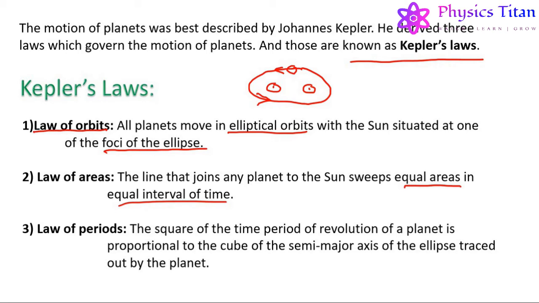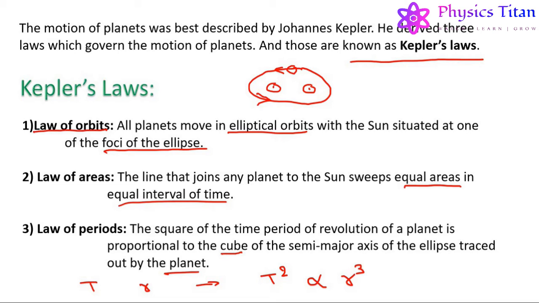And the third law is the law of periods, that is, the square of the time period of revolution of the planet is proportional to the cube of the semi-major axis of the ellipse traced out by the planet. That is, if T is the time period and r is the semi-major axis of the ellipse, then the square of the time period of revolution is directly proportional to the cube of the semi-major axis. Now these were some concepts regarding the planetary motion of a planet or satellite.